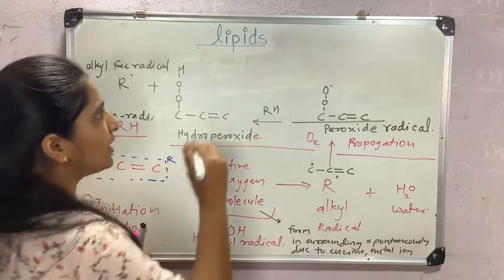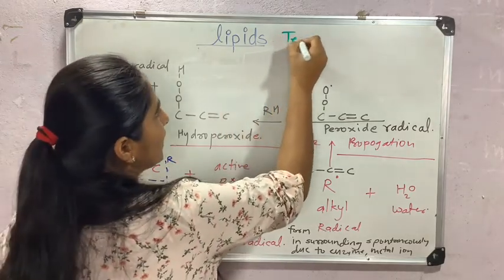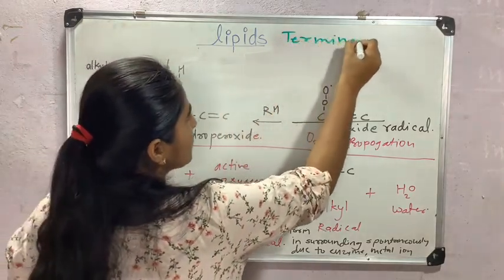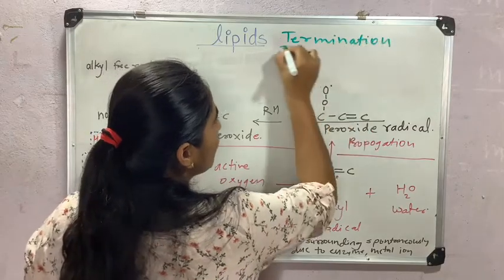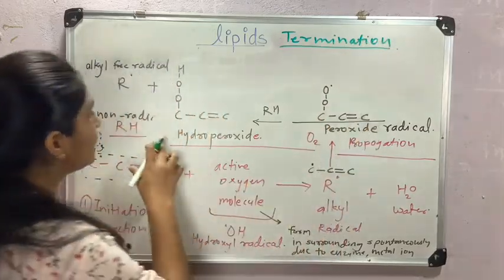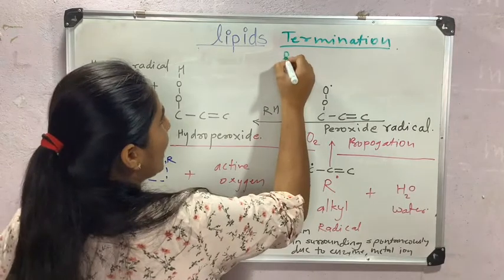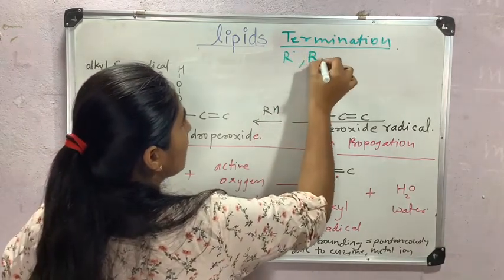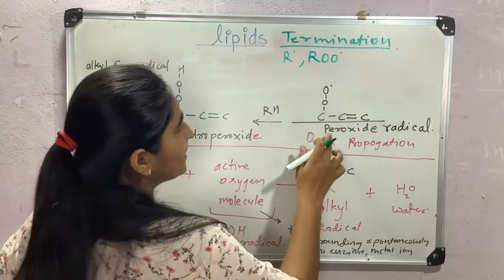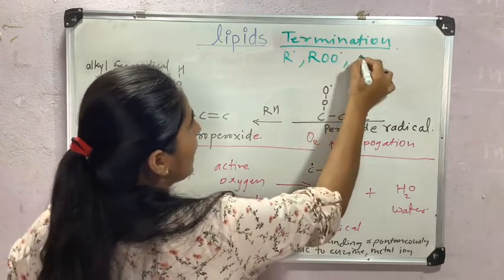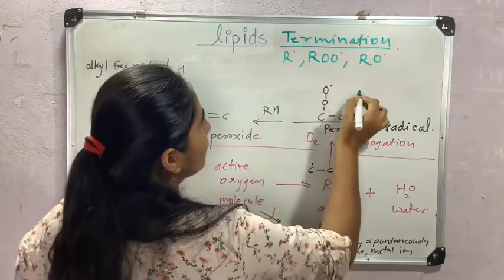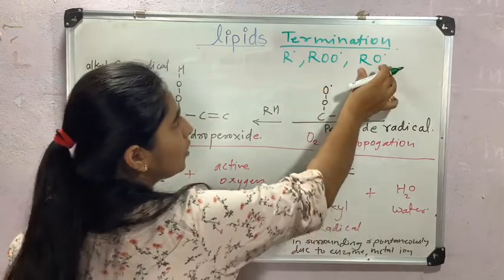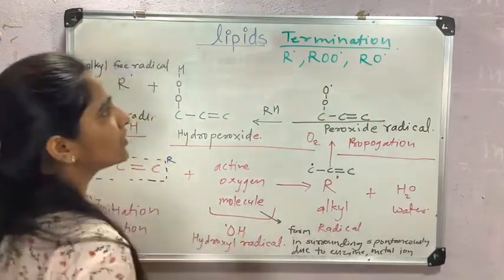Now in termination reaction, here I will write termination reaction. Up to this state we have alkyl free radical, then ROO, that is peroxide free radical, and RO. This molecule also can be formed due to certain reactions.